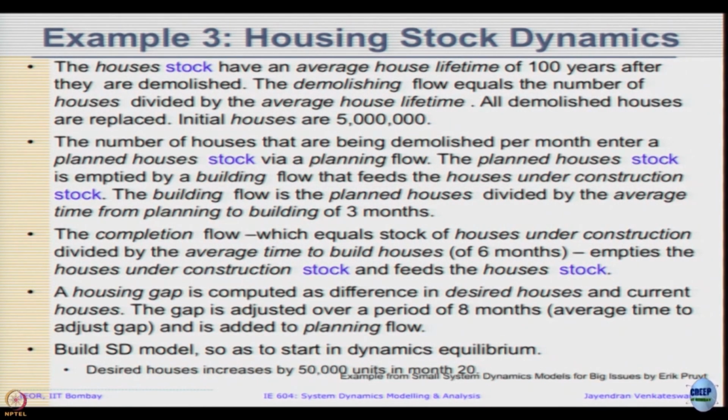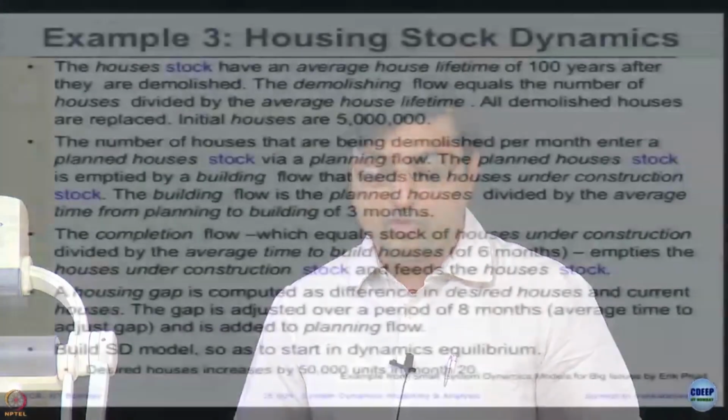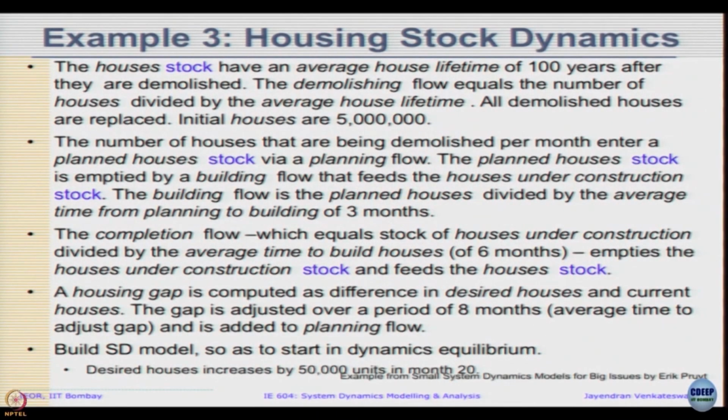So, if you imagine housing stock, I highlighted all the stocks that are coming in, and the description itself uses the word stock. Probably you should model it as a stock, right. And demolishing means it has to be an outflow. All demolished houses are replaced. Initial houses are 5 million. Number of houses that are demolished per month enter a planned houses stock via a planning flow. So, what was demolished, I am going to plan to build them again.